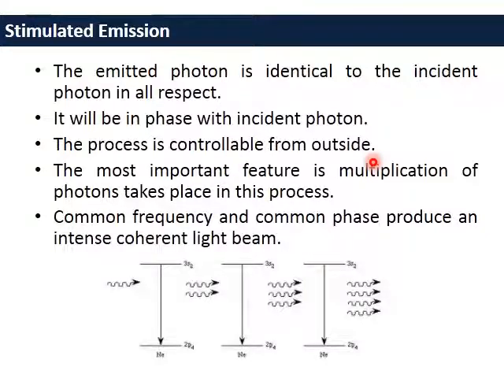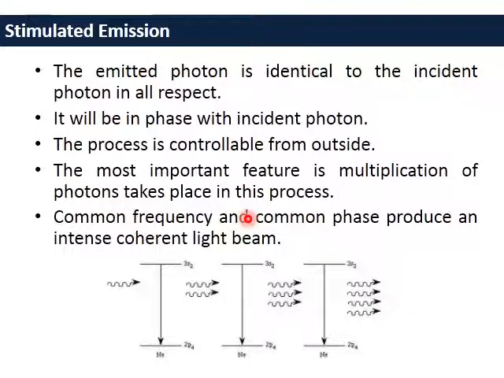That is why we can finally get a very intense laser output. The most important feature is multiplication of photons taking place in this process. As you can see here, initially we had one photon, then after emission we got two photons. Now if we had two photons, then we get four, and so on and so forth.